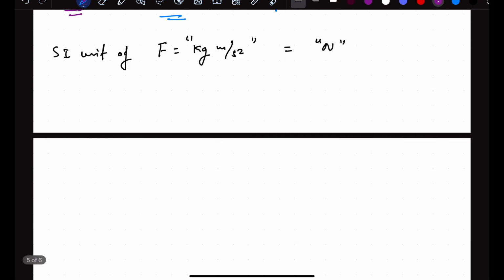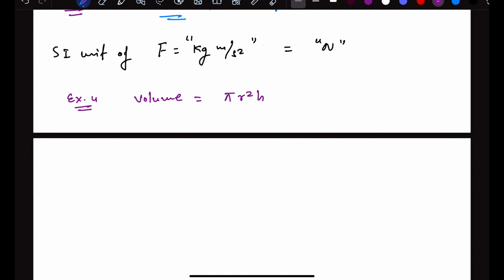If I ask you, can you derive the SI unit of volume? So now what is the formula for the volume? If you take different kinds of bodies, the formula might be different. For example, if I take a cylinder, the volume is pi r square L. If you take a cube, the formula is side cube. If you take a cuboid, then that is length multiplied by breadth multiplied by height. So there will be different formulas. You can take any of the formulas. Let's take the volume of the cylinder.